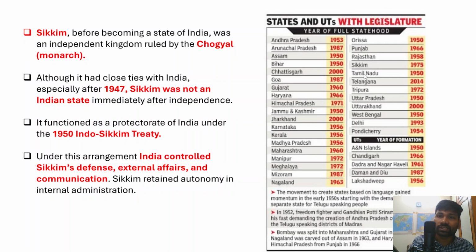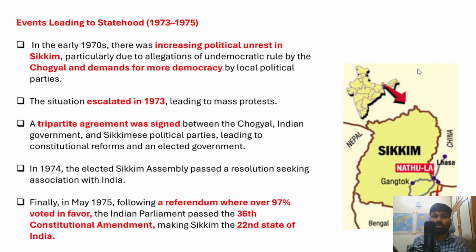You could see here that Sikkim became a full state of India in 1975. There might be a chronological order question, where they might ask you to arrange different states by their years of formation. Now, what are the events that led to the formation of Sikkim as a full state in India? These events took place from 1973 to 1975.